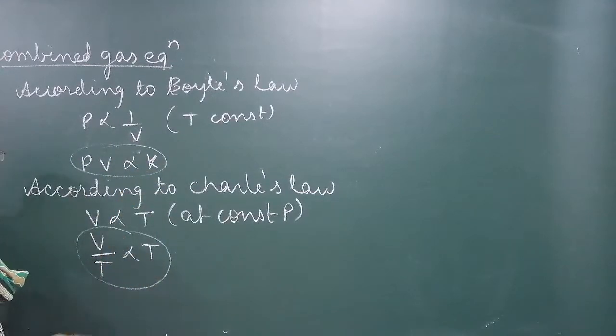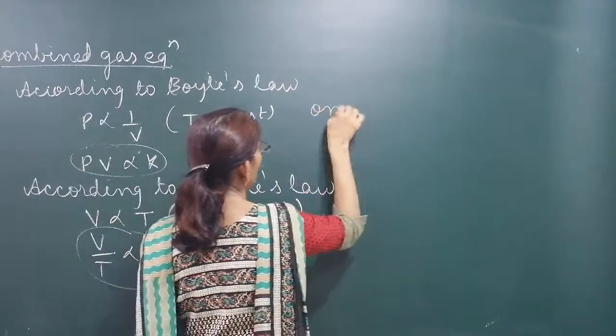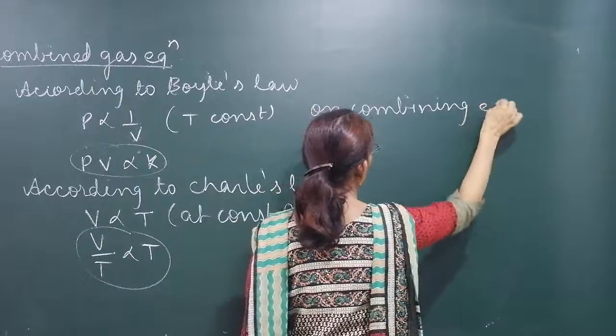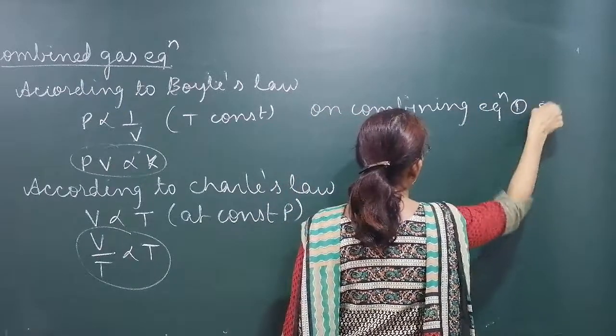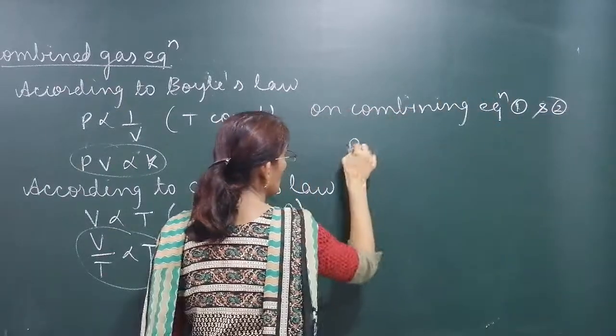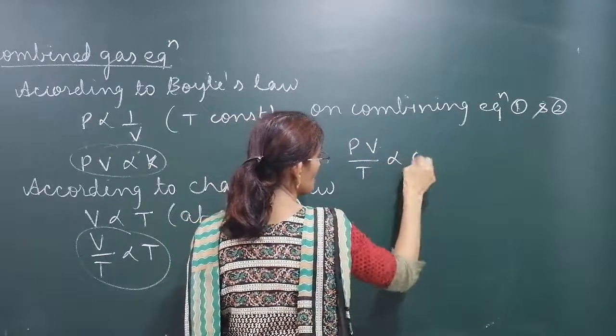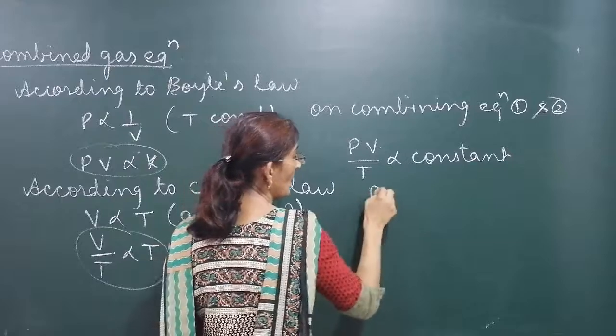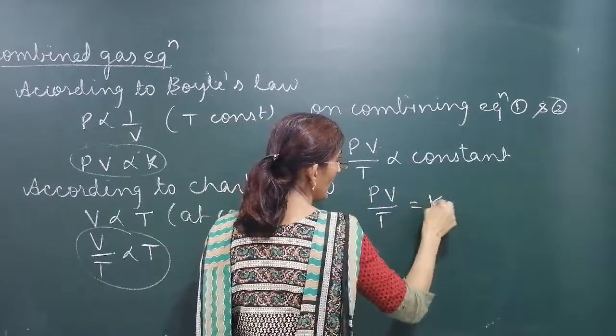If we combine these two, on combining equation 1 and 2, we can write PV by T is proportional to constant. Yeah, PV by T is equal to K.